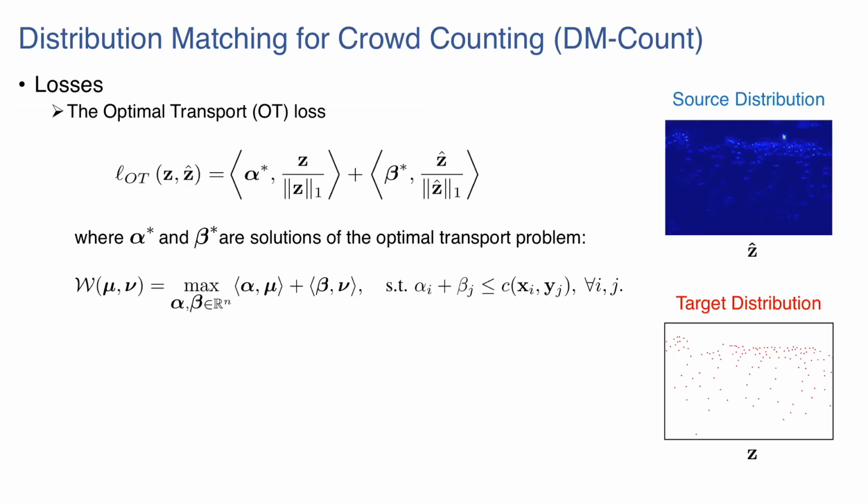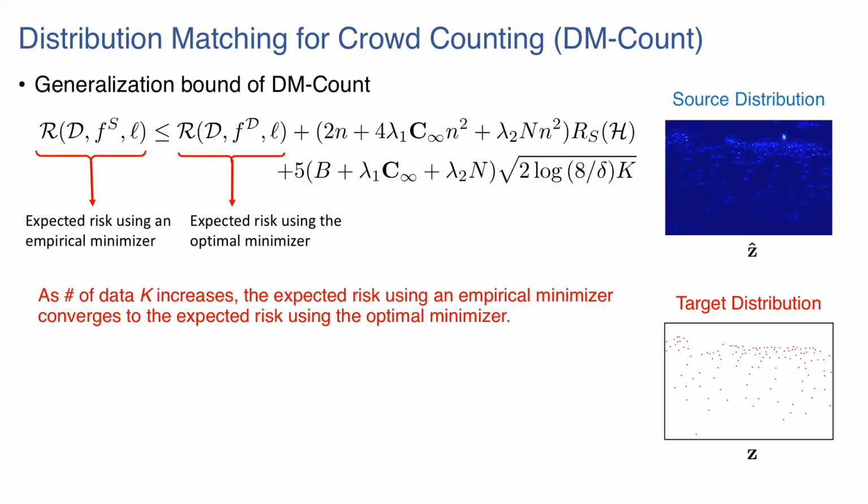In this work, we propose DM-Count. The main component of our method is optimal transport. We use OT to measure the distance between prediction and ground truth. Since the total mass of prediction and ground truth are different, we first normalize both density maps and compute the OT cost between these two normalized density maps.